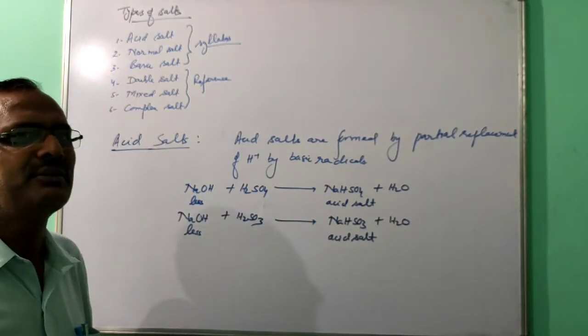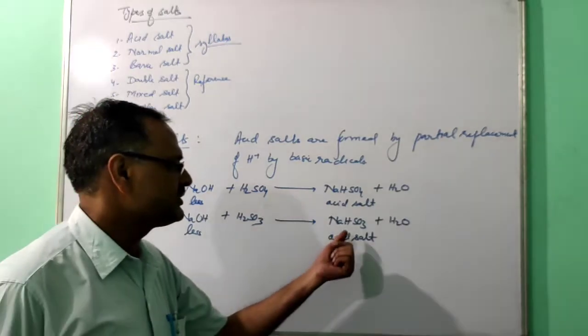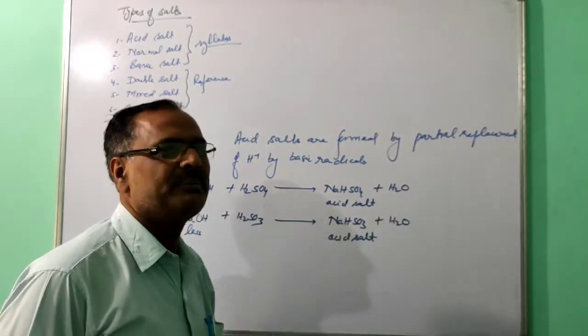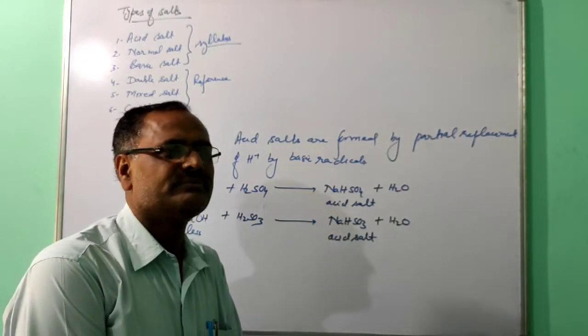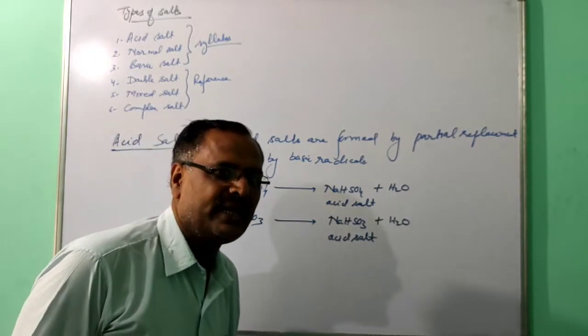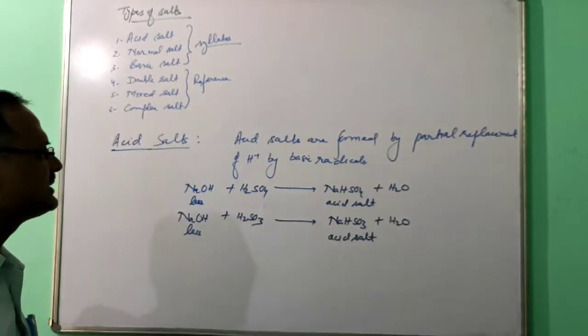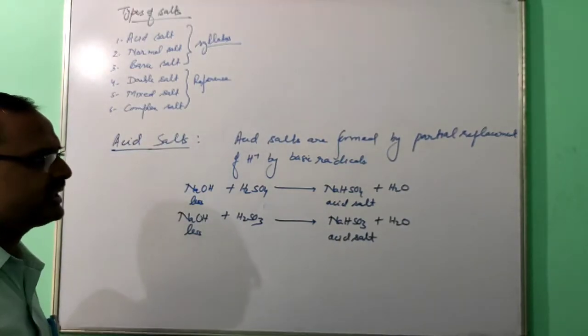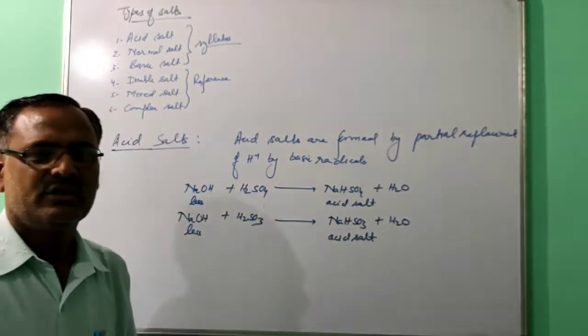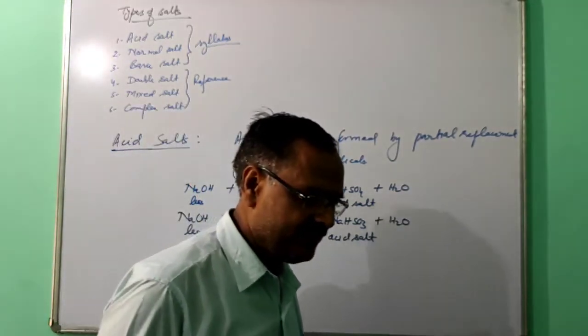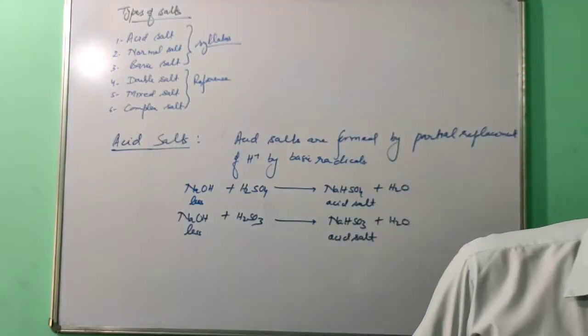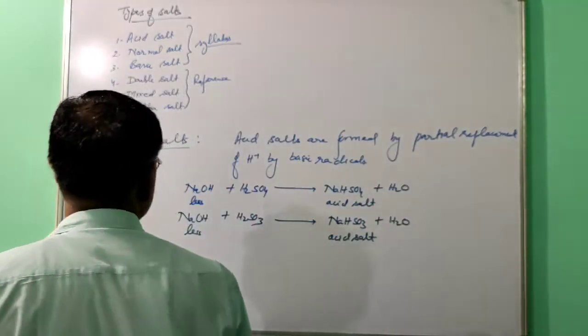It is very simple to recognize the acid salt. Just see that H will be there, so the cation will be there, the H ion will be there, and the anion will be there. In this way you can recognize it. Acid salt contains replaceable hydrogen ion, so when dissolved in water, it will give the hydronium ion and all the properties of the acids.